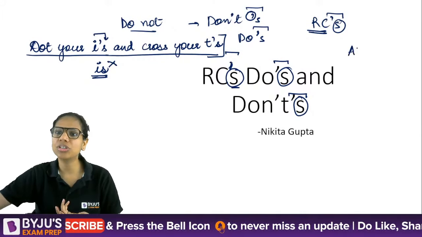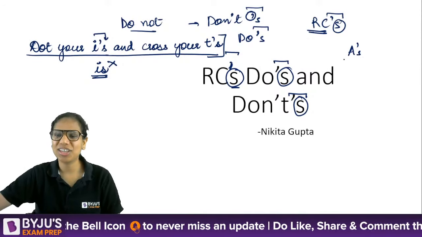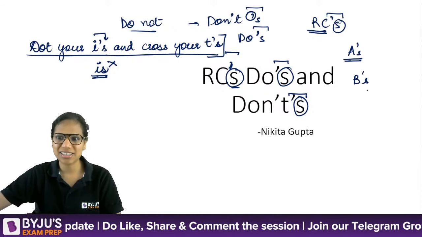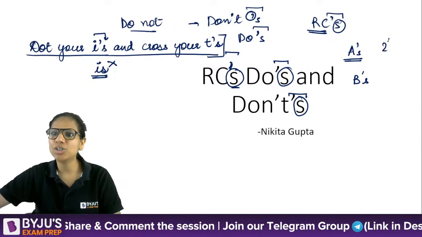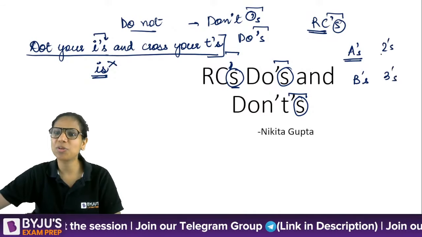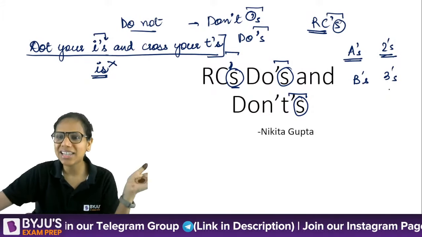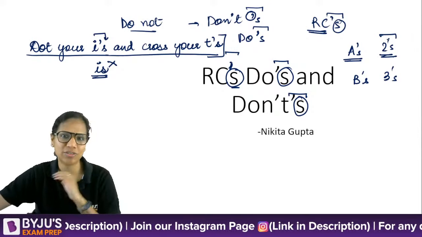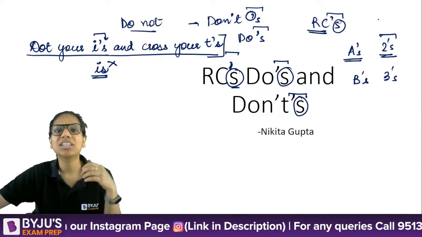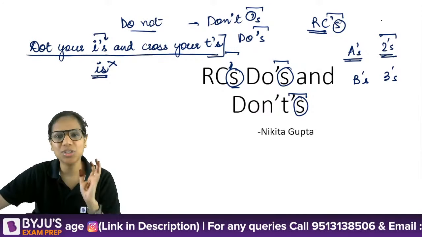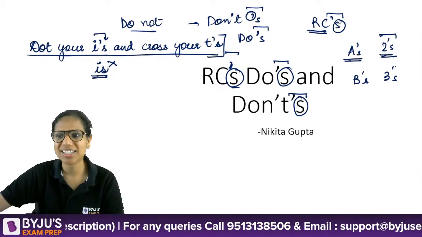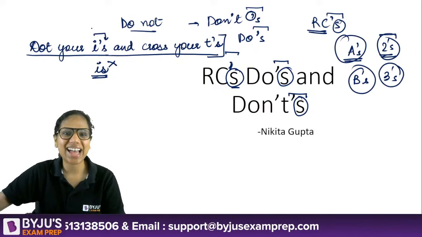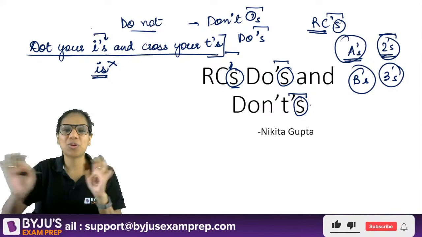Okay, so 5 students have got A's. We have 5 A's in our class. We have 3 B's from our class, right? So A's, B's, then 2's, 3's. If you're talking about multiple 2's, let's say, multiple students have secured 2 marks out of 5 in your class. So we have 3 2's in our class. We have 5 2's in our class. We have multiple 2's in our class, right? So 2's, 3's, A's, B's, I's, D's, and that's why the apostrophe is here.